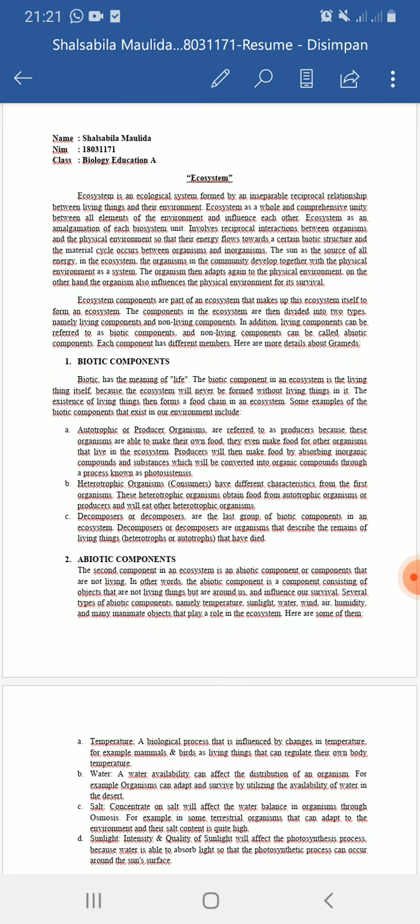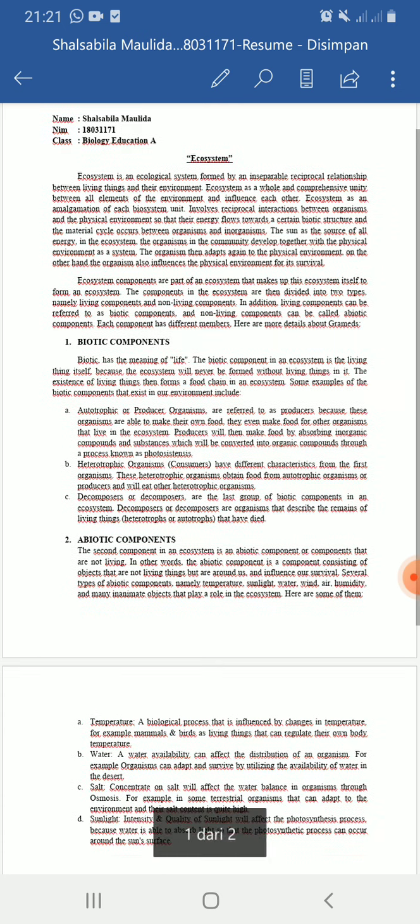C. The decomposers are the last group of biotic components in an ecosystem. The decomposers are organisms that decompose the remains of living things, and are heterotrophs or autotrophs that have this diet.